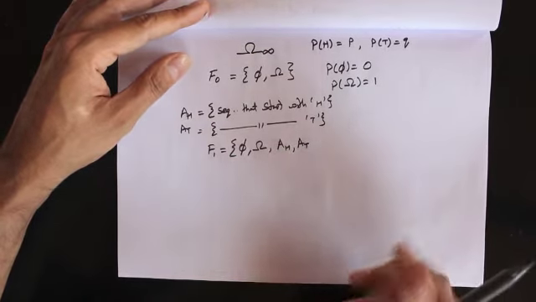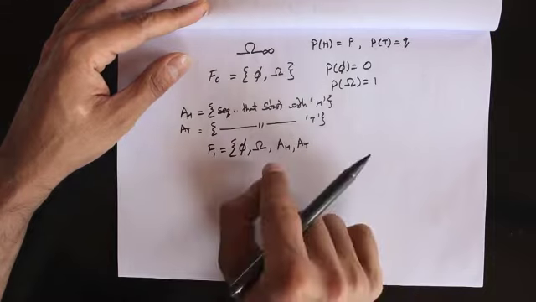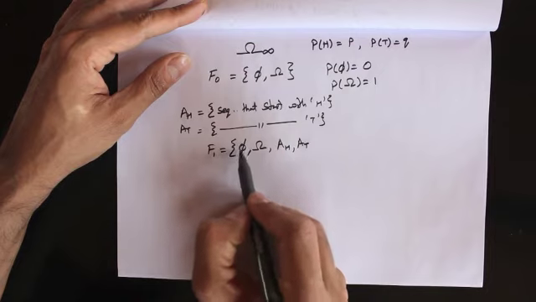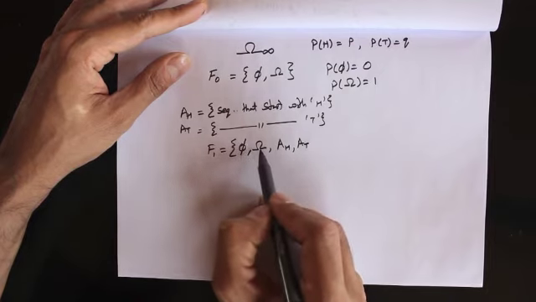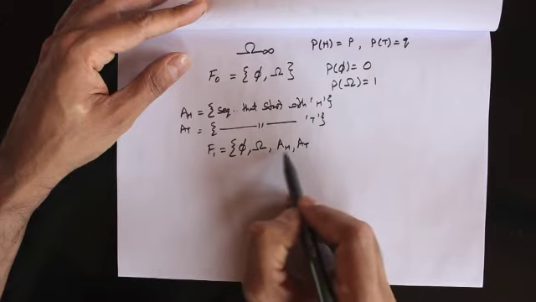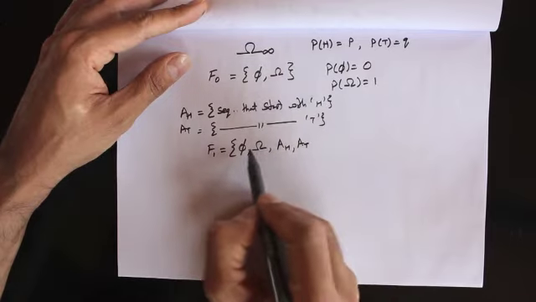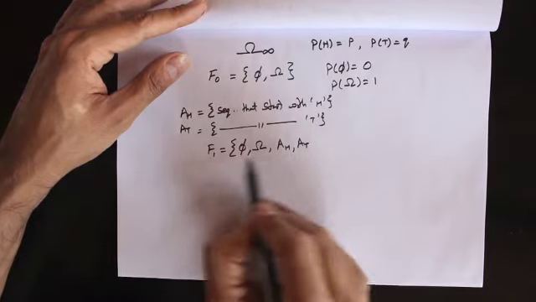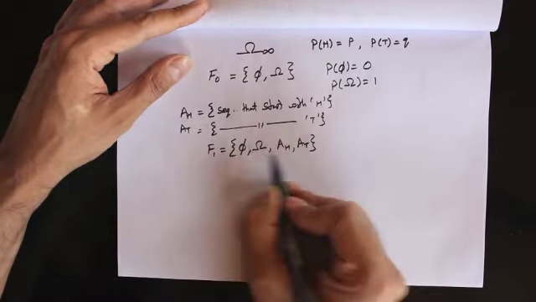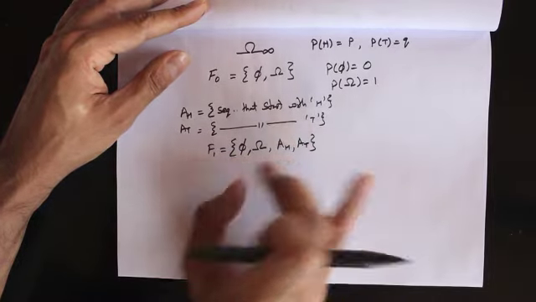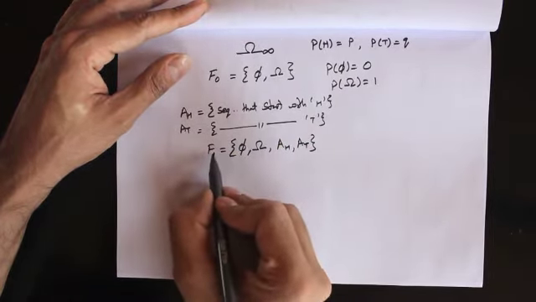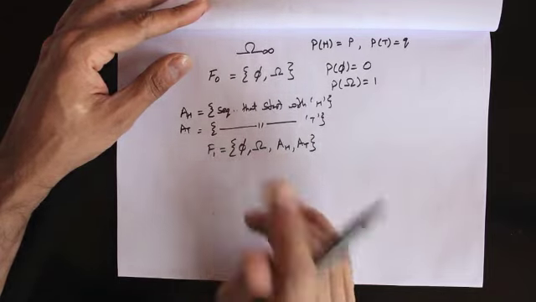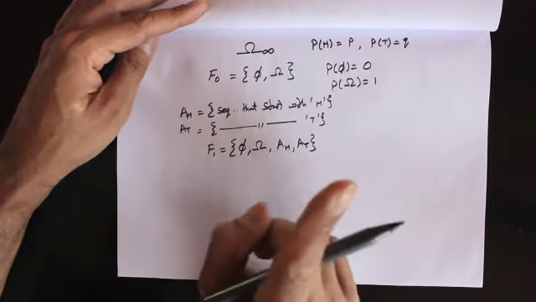Now if you remember from the definition of sigma algebra, if you put a set in it, we need to also put its complement. But do understand that the complement of a null set is basically the entire sample space, and the complement of A of H would be A of T. So we already have the complements in our sigma algebra. We do not need to add anything else. Okay? So these four sets also constitute a sigma algebra. And we say F of 1 because here we basically are constructing a sigma algebra of those sets that can be described in terms of one coin toss.